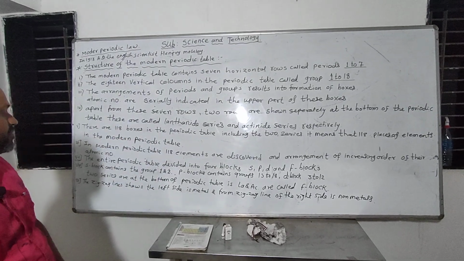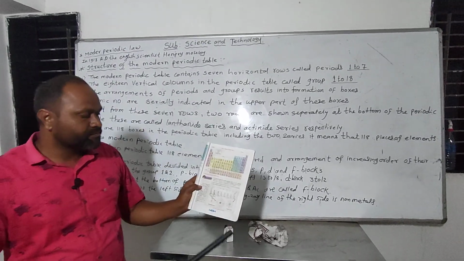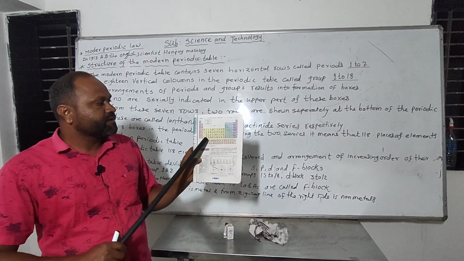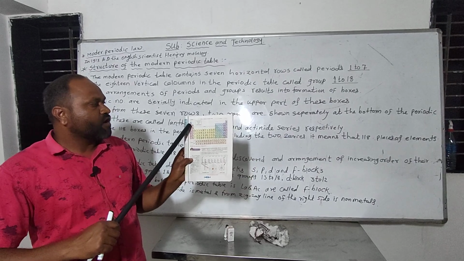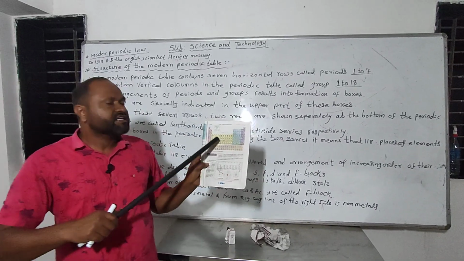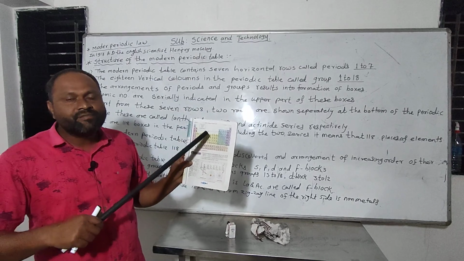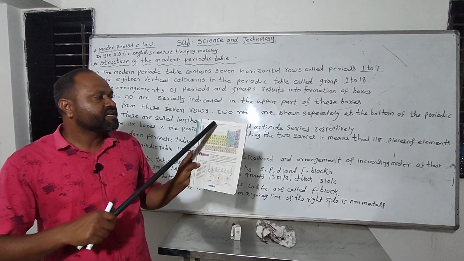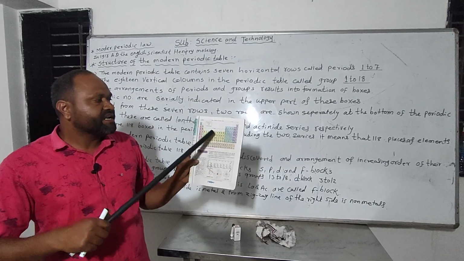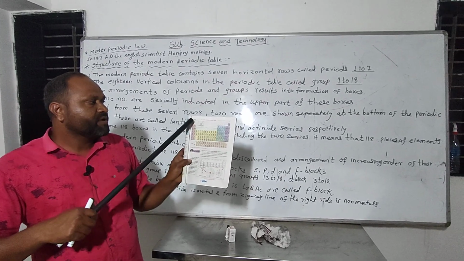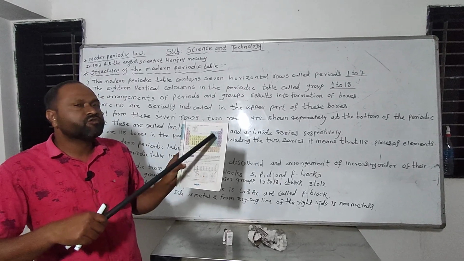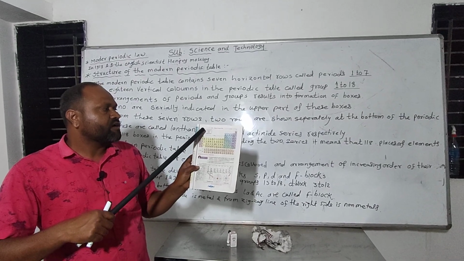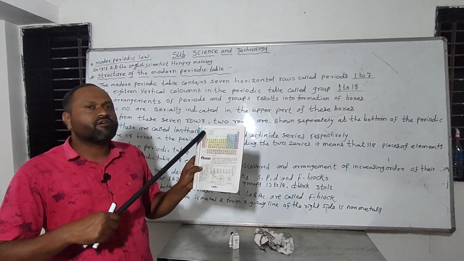The structure of the modern periodic table is given in the textbook on page number 23, where the entire modern periodic table is shown. All the discovered elements are arranged in his periodic table, with periods and groups. How many periods and how many groups are there? There are 7 periods. The horizontal rows are called periods and the vertical columns are called groups.